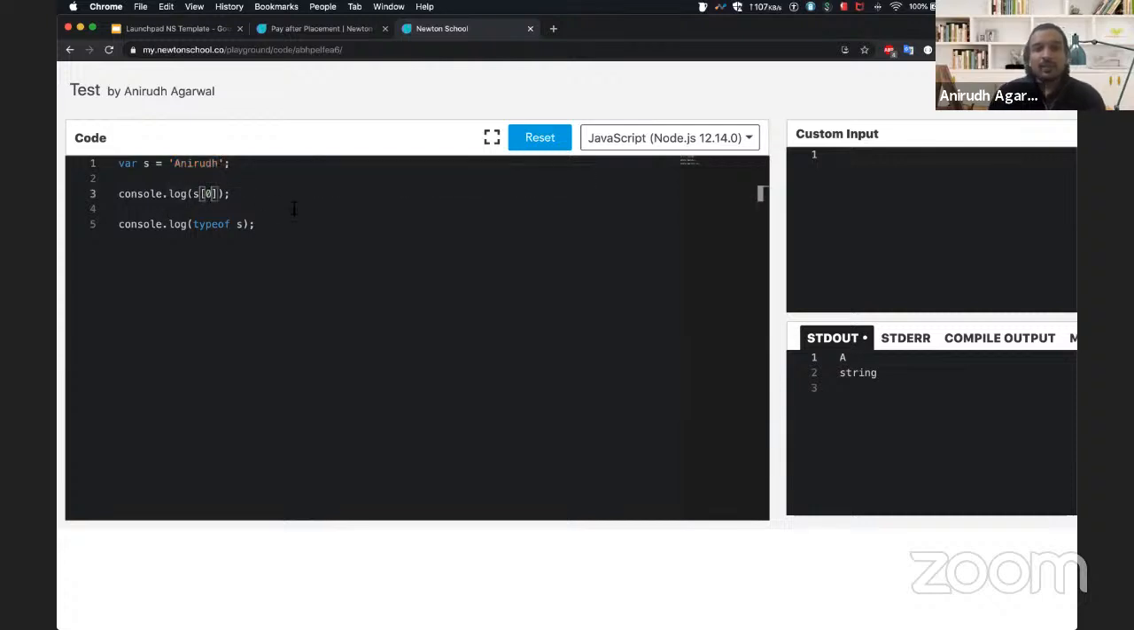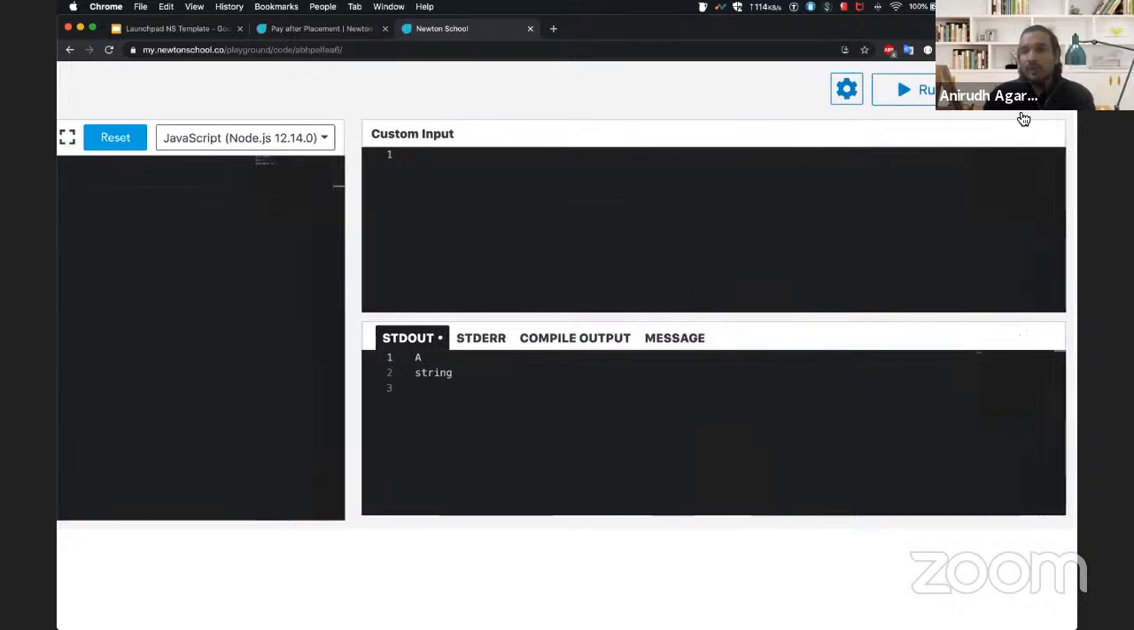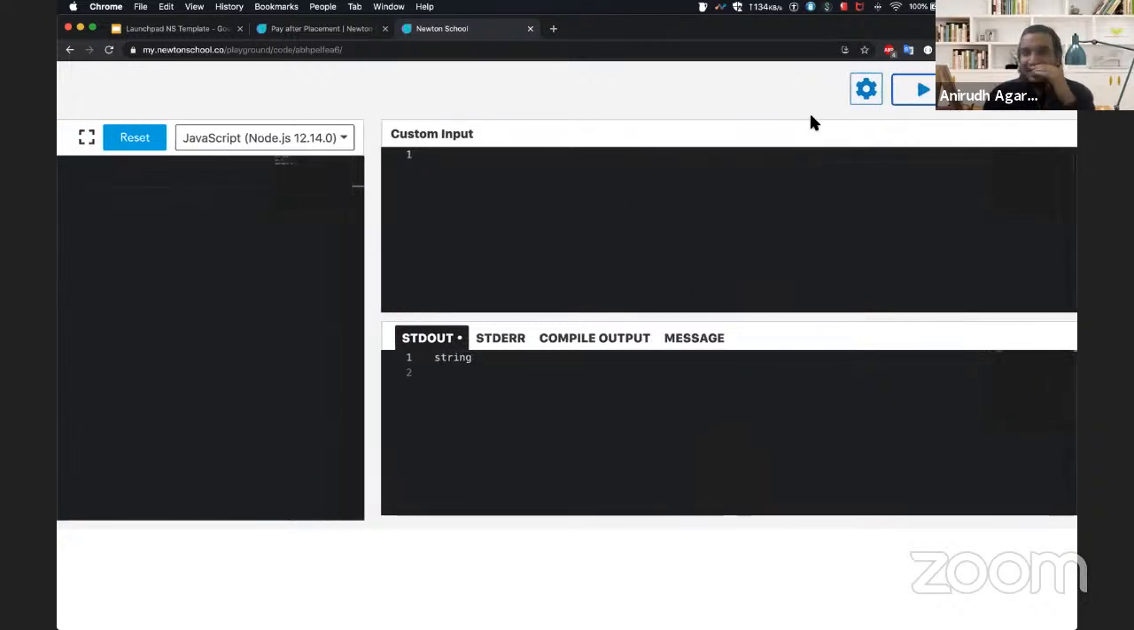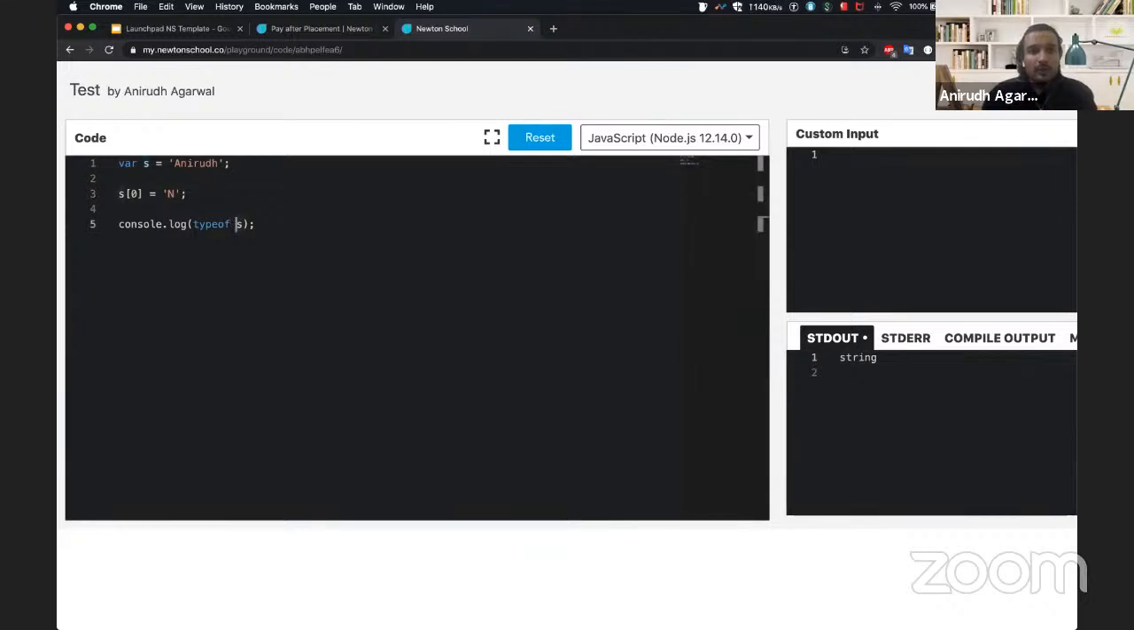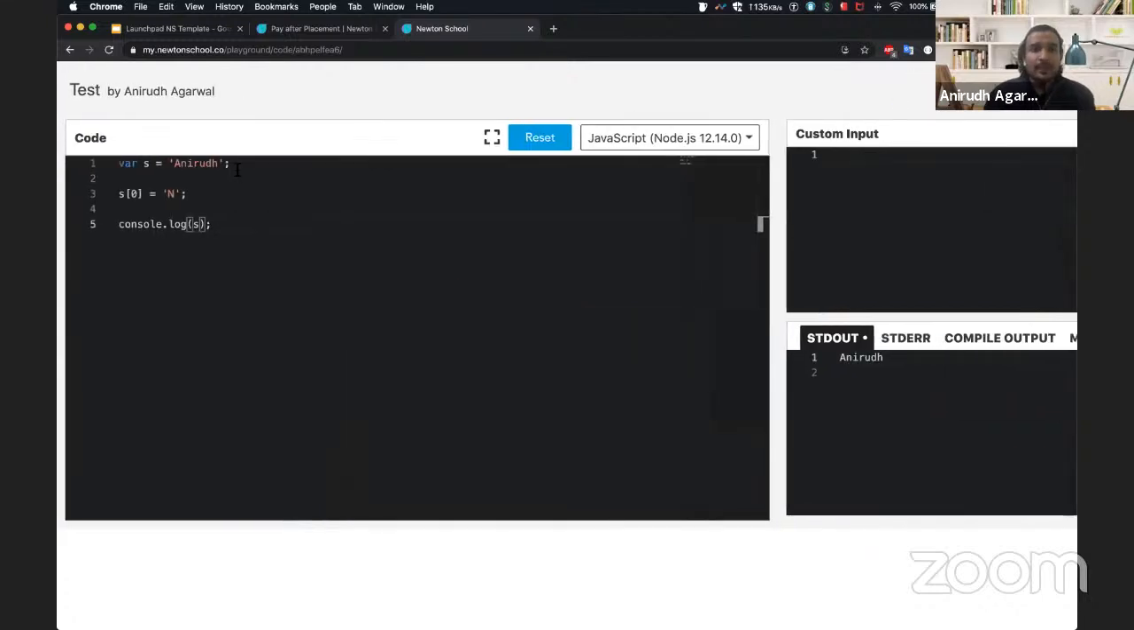Whenever you try to access any of the elements, you can also do s dot length, and it will print the length of the array, and you can iterate through it like we did with the for loop for an array. But one thing about strings is that you cannot modify them. So if you want to change the first character to, let's say, n, that is not how it will work. See, it did not.